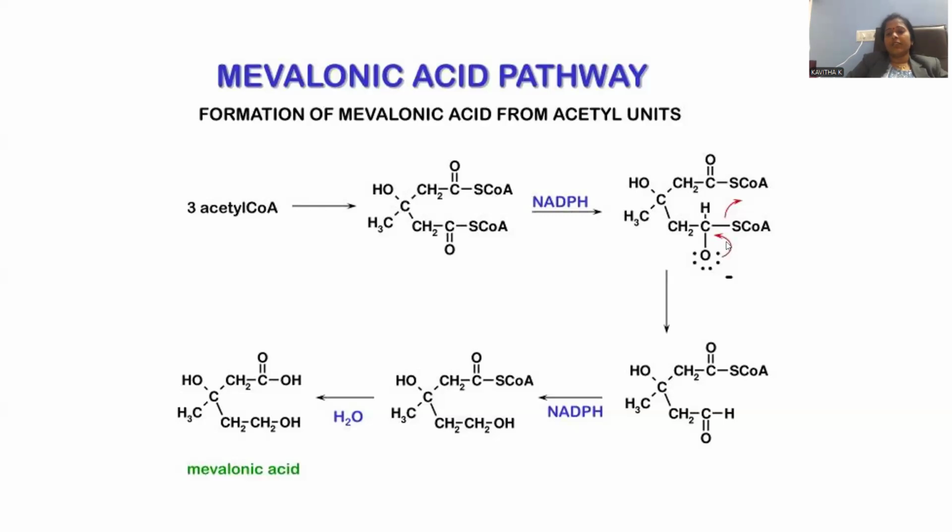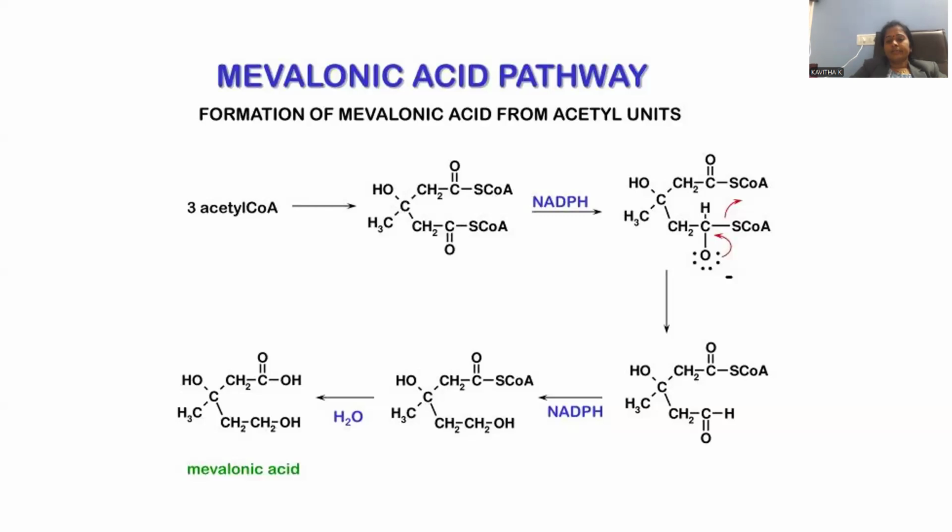This oxide subsequently cyclizes itself. It adds the electrons over there, and subsequent removal of this coenzyme A part will be possible, and this oxide is transformed into aldehyde. Again, we are going to add the reducing agent NADPH. NADPH is a natural enzyme which has reduction property within the pine tree. Whenever it is added, aldehyde is transformed into alcohol.